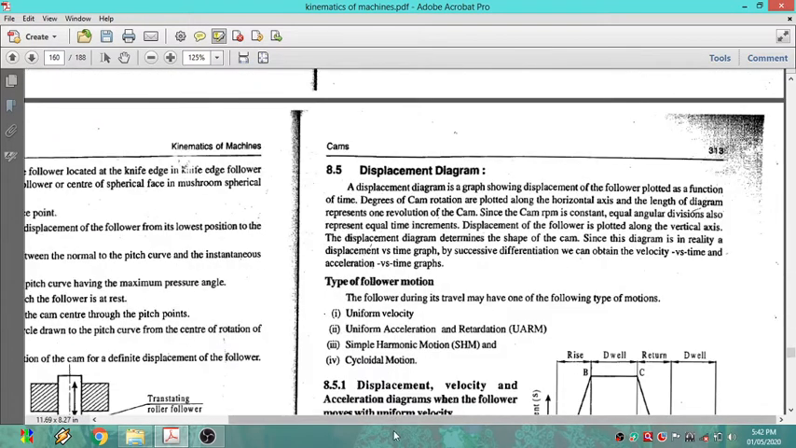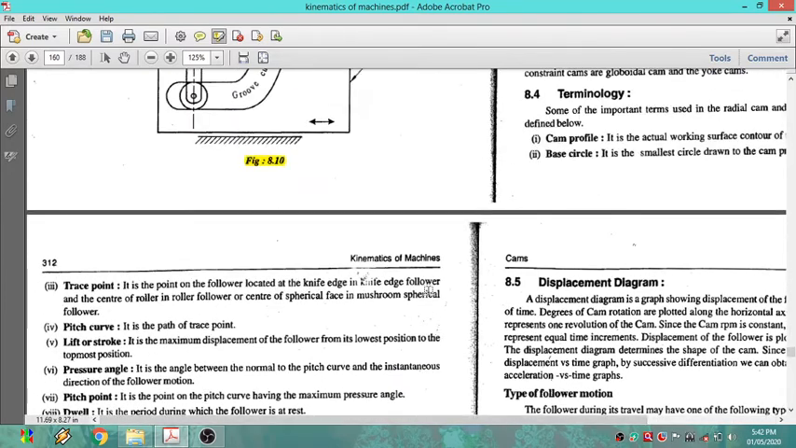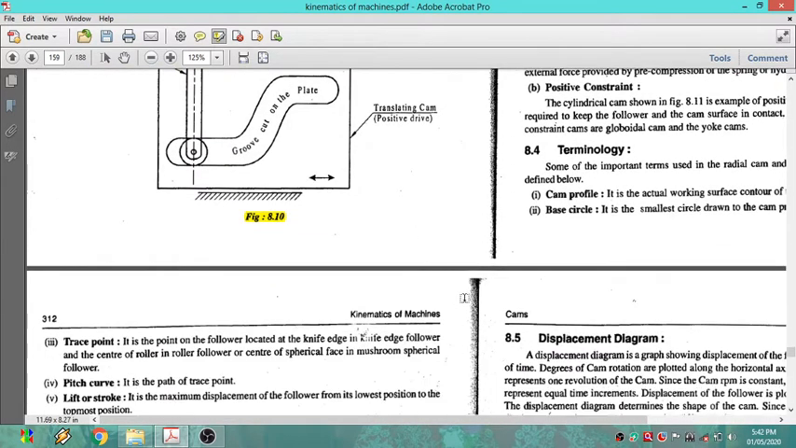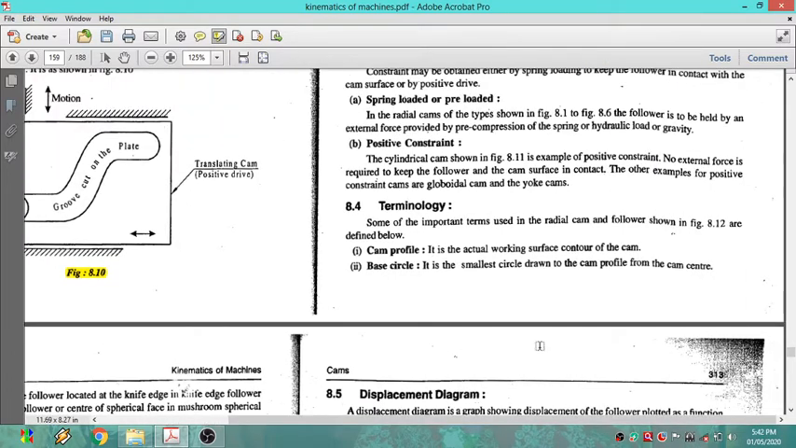So after discussing the types of cams, now let us discuss the important one, the terminology. The cam terminology: some of the important terms used in the radial cam, because we have to focus only on radial cams. Our syllabus has only radial cam, so we focus only on radial cam. Now let us discuss the terminology, some of the important terms used in the radial cam as well as the follower, as shown in different colors.